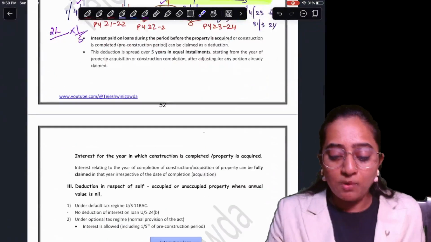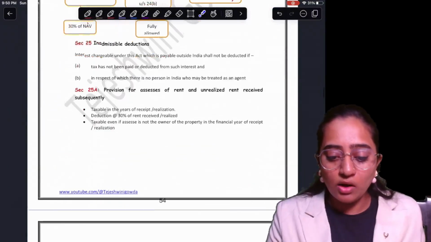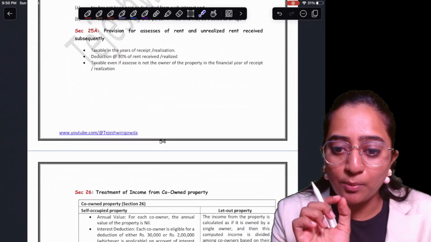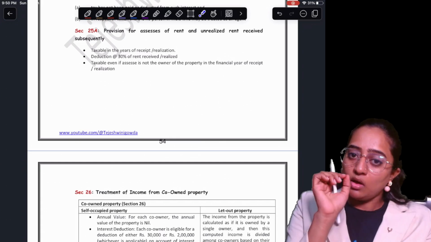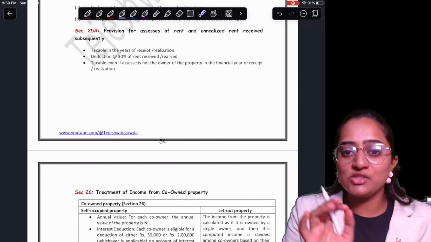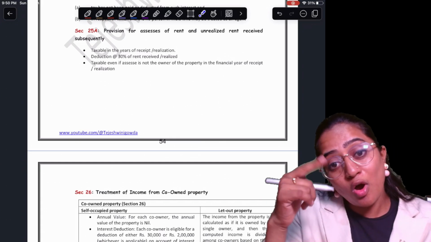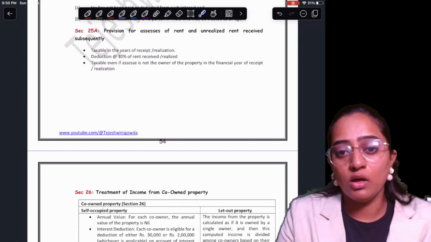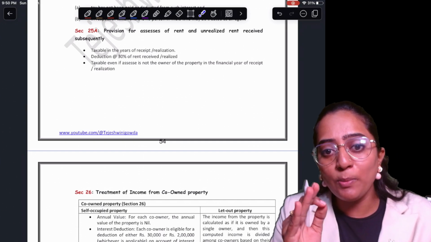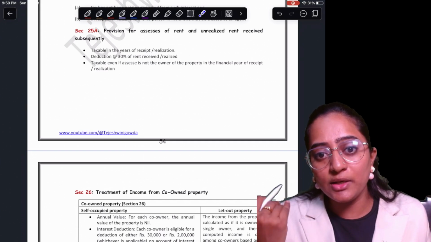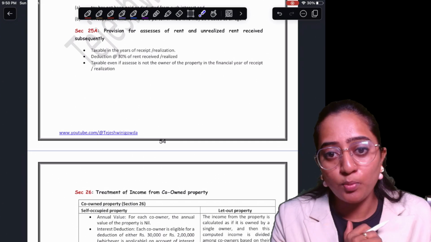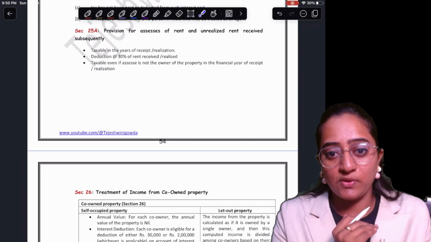Remember one thing. In case of self-occupied property, up to two self-occupied properties, you can consider them as your SOP and GAV will be nil. Beyond two, it is going to be completely your DLOP, and all the LOP provisions, the let out provisions, will by default be applicable to the deemed to be let out property as well.